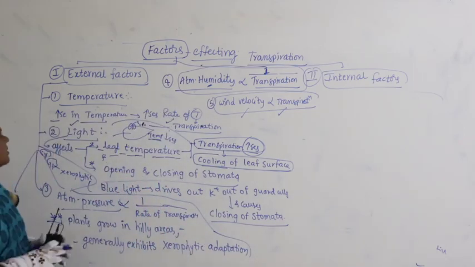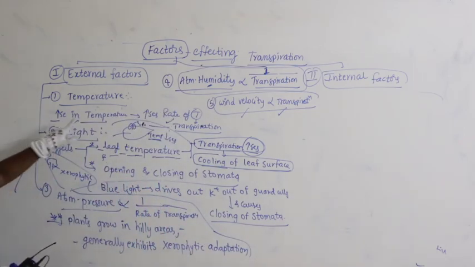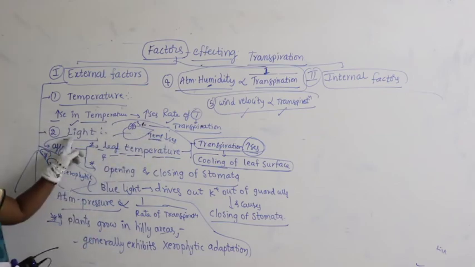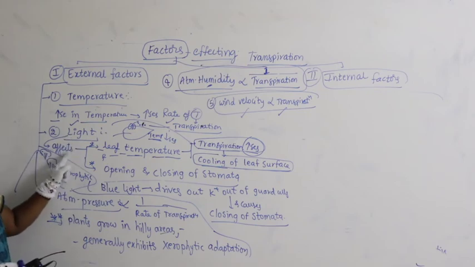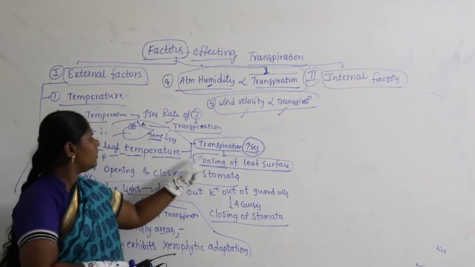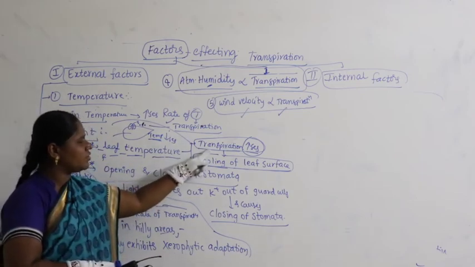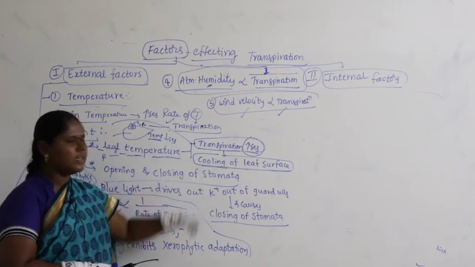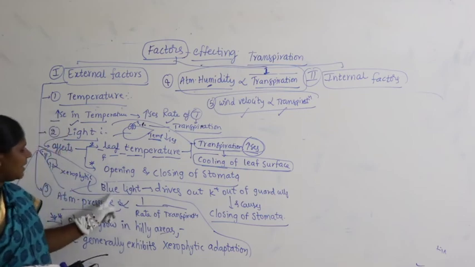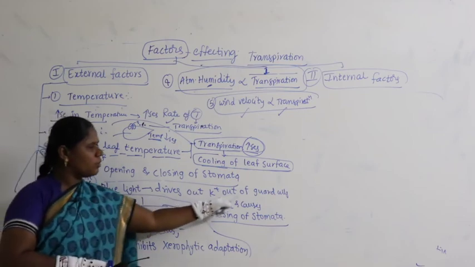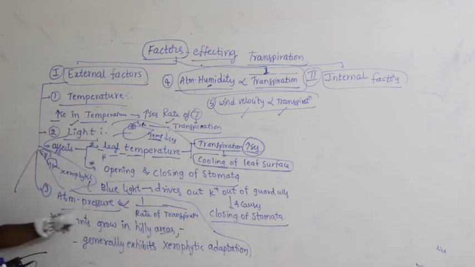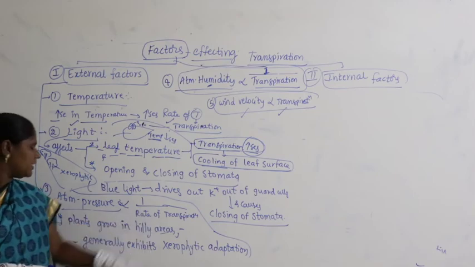Let us see the external factors. If you take temperature, an increase in temperature causes an increase in the rate of transpiration, that we know, it is a very common thing. Light is also one of the external factors. It affects 2 aspects. One is leaf temperature, that is, when there is an increase in transpiration, that in turn results in cooling of the leaf surface area, and the other is opening and closing of stomata. Whenever the plant is exposed to blue light, it drives K plus out of the guard cells and causes closing of stomata. Coming to atmospheric pressure, it is inversely proportional to the rate of transpiration.